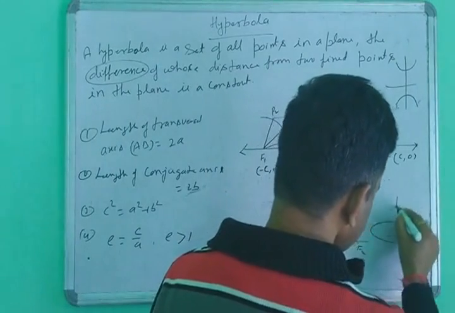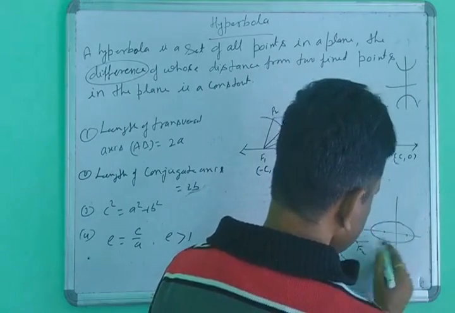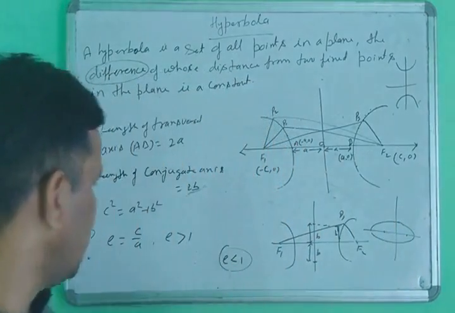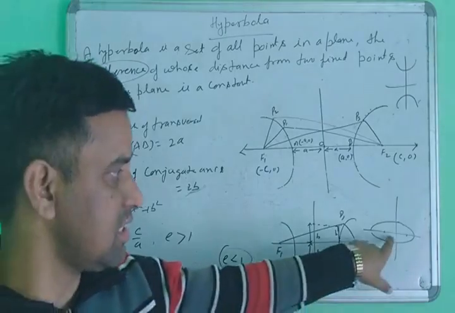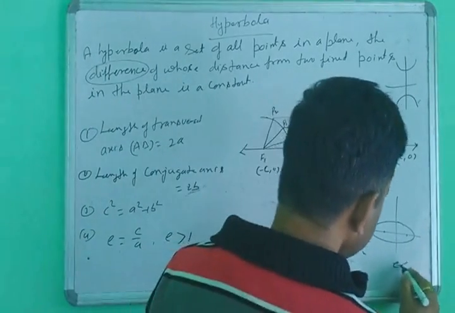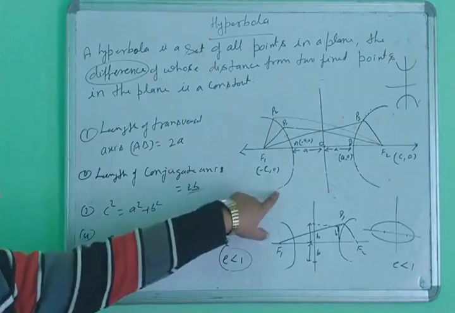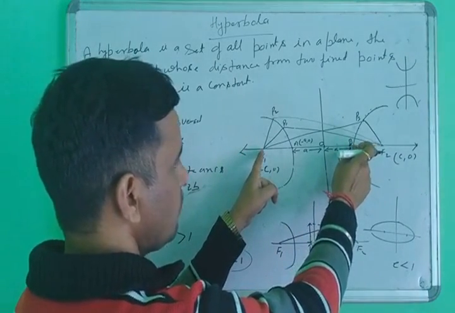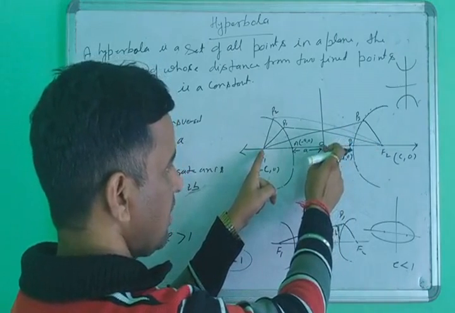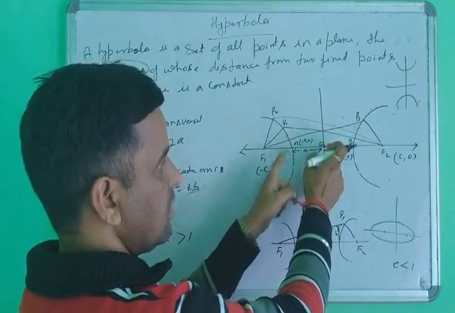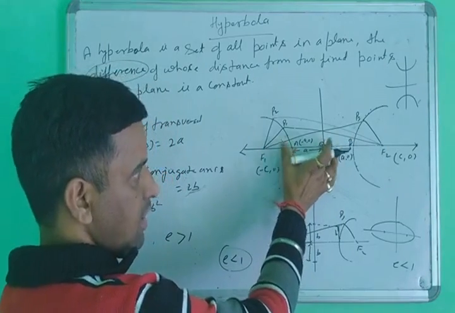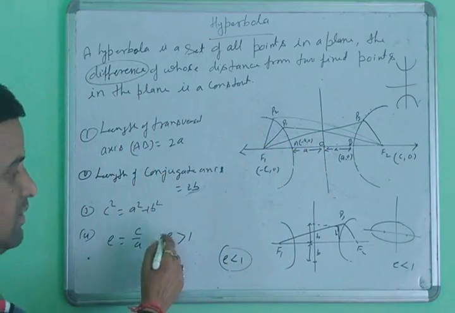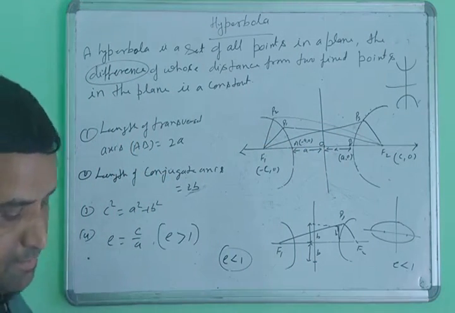Suppose the ellipse is in this shape, where the length of the focus point is smaller than the length of the vertex. Then the eccentricity of the ellipse will be less than 1. But in this condition, the length of the focus point is larger compared to the length of the vertex point. The length of the vertex point is smaller and the length of the focus point is greater. So the eccentricity always comes greater than 1.